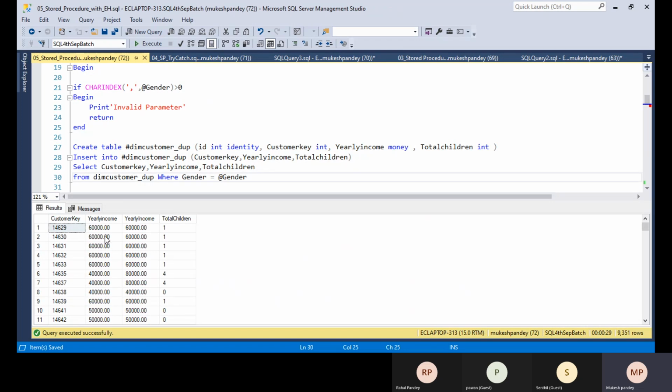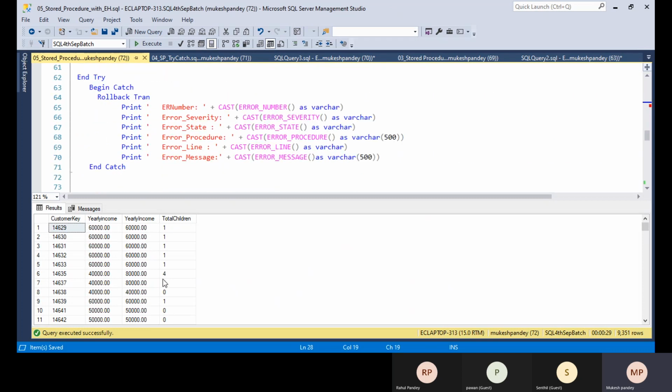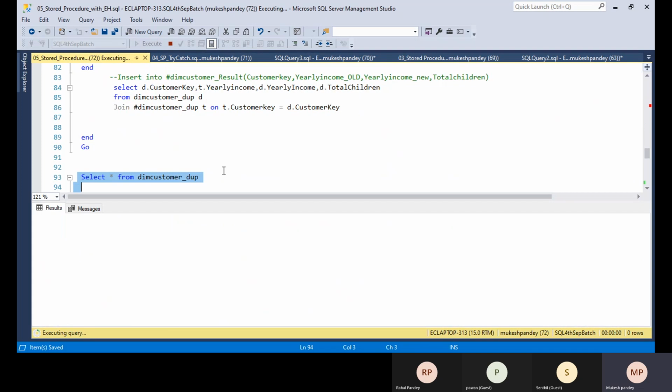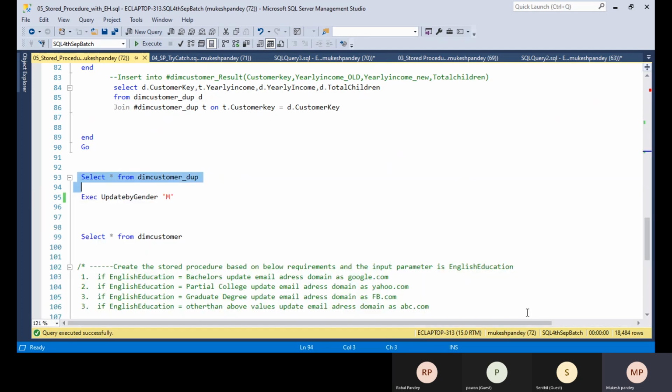Okay, so I used the yearly income previously, and now you can see the data got updated. This is the old data, this is the new data, updated only for those with children greater than or equal to 3. Now you can see here also 5 got updated. But if you look at the data table, the data is not updated for any of the female employees. You can see even the 40,000 is there, because we parameterized based on the male employee only.